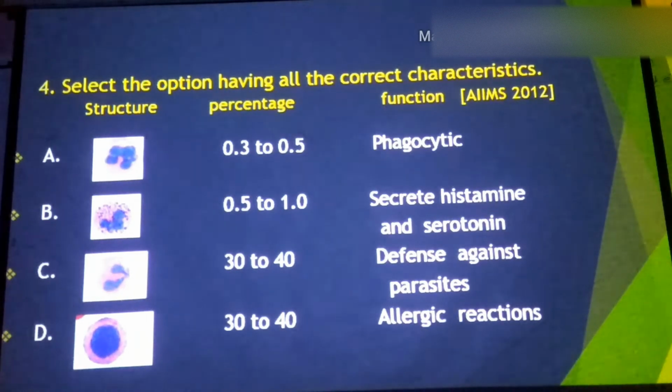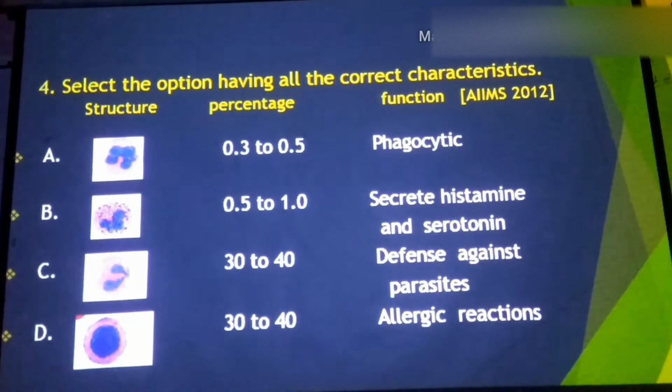We will get the idea for solving this question from the previous one. Here, in case of the B option, you have to see that the nucleus is twisted, and the cytoplasm is granular. So this is a basophil cell.